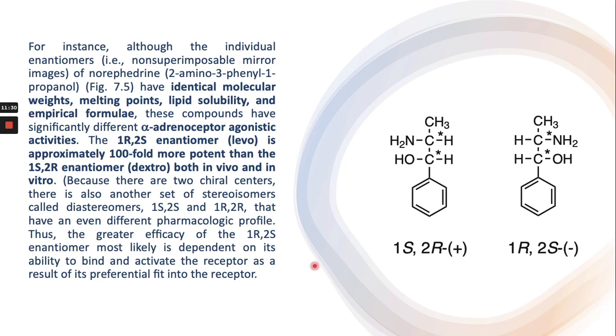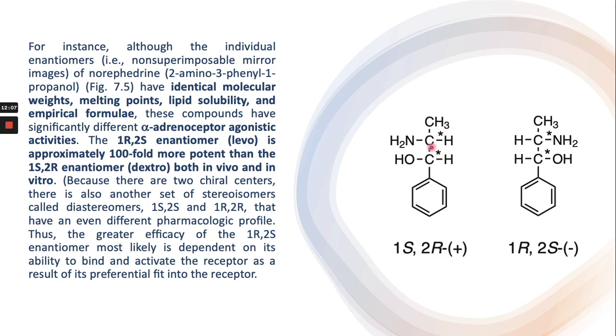You can see this example of enantiomers. These two norepinephrine molecules have identical molecular weights, lipid solubility, and empirical formula, but the 1R,2S isomer is approximately 100 times more potent than the 1S,2R. So you can see both enantiomers differ in activity.